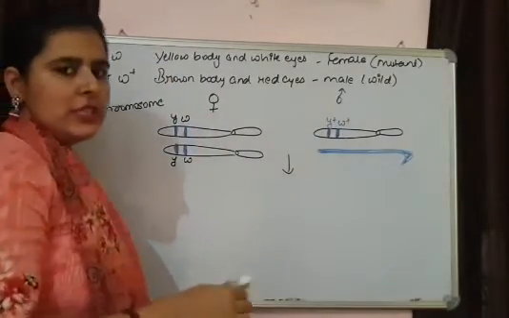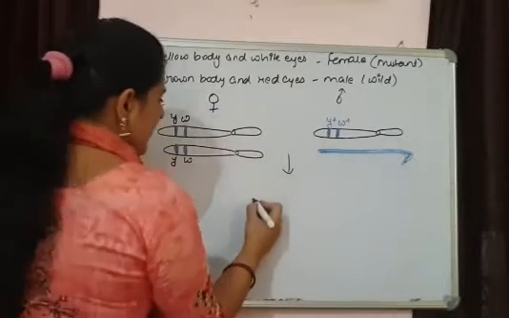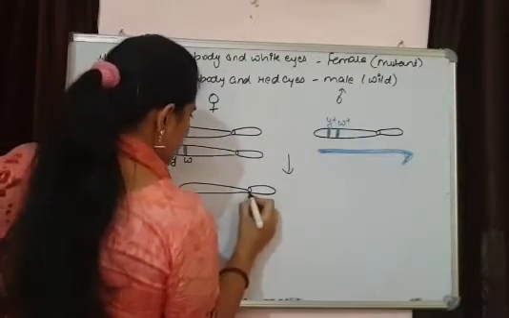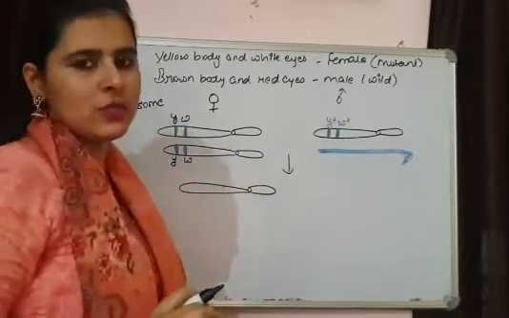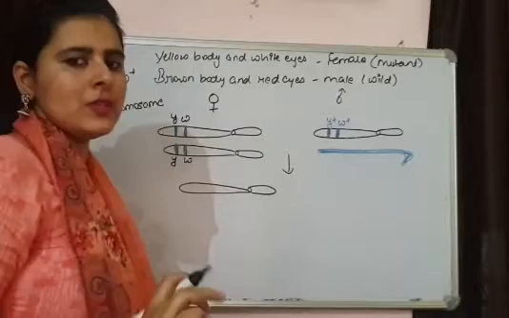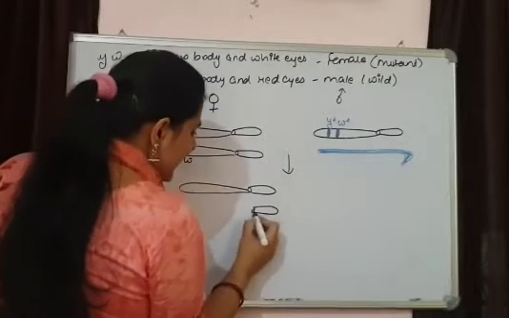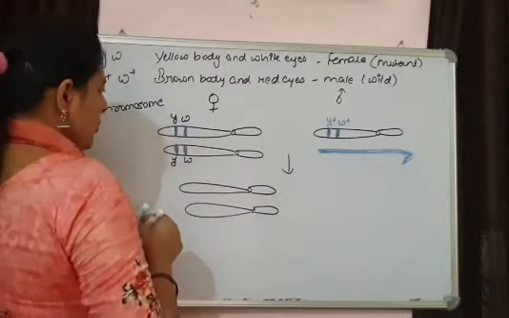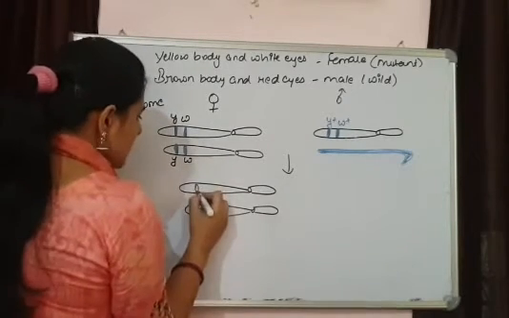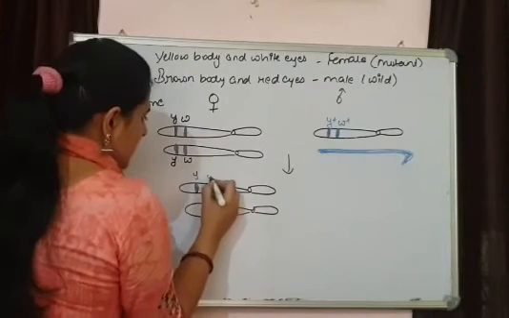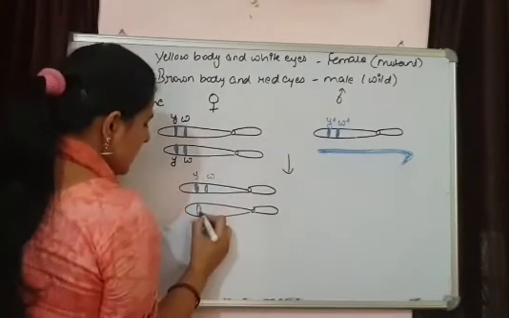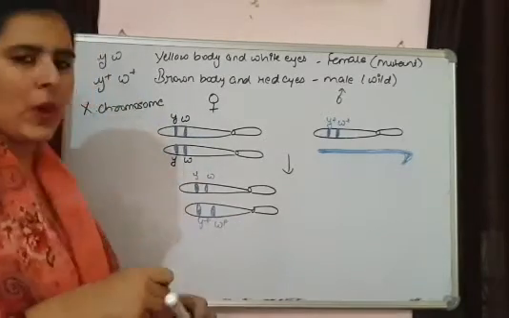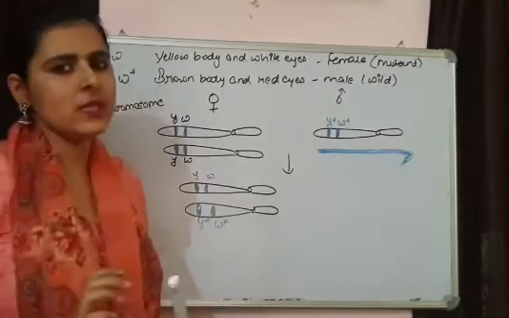the F1 progeny that is going to form from here will be from here 1X chromosome is going to come, and from here also the second X chromosome is going to come, and it is giving rise to female because it is having 2 X chromosomes. So one is this one and second one is this one, Y plus. So a wild type, or you can say a dominant female is produced.